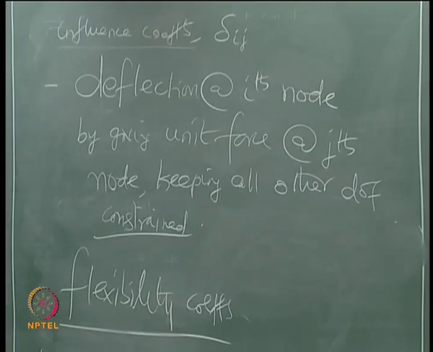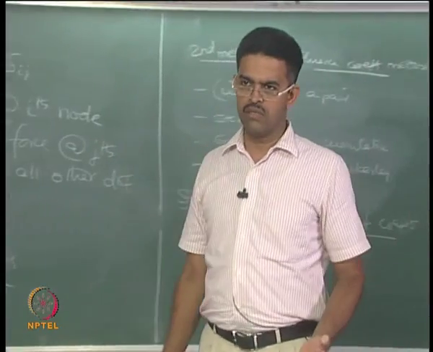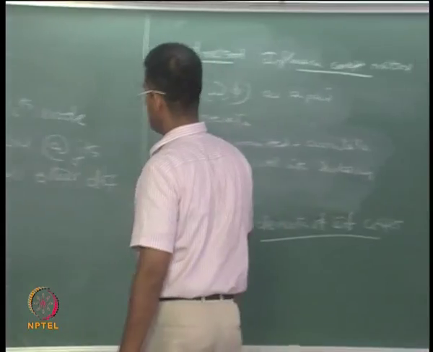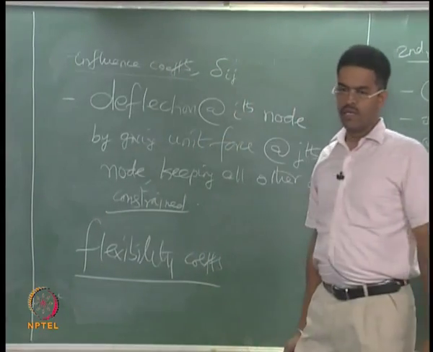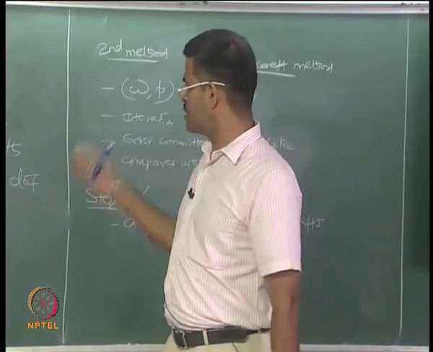One may wonder, sir, if I can derive the stiffness coefficients or the stiffness matrix already from the given problem and invert it, I can find the flexibility coefficients. Why am I interested in finding out the influence coefficients directly first? Inversion of a matrix beyond a specific size itself was a problem when this method was introduced.